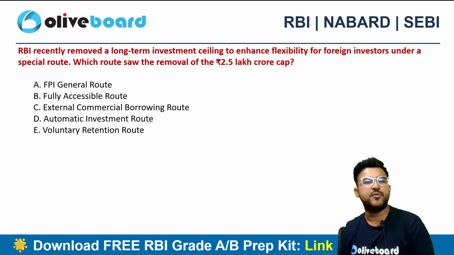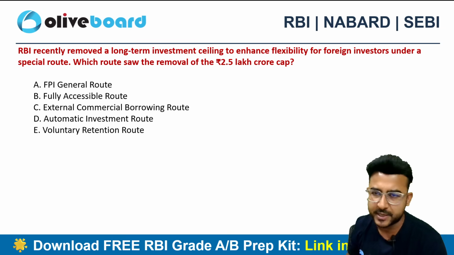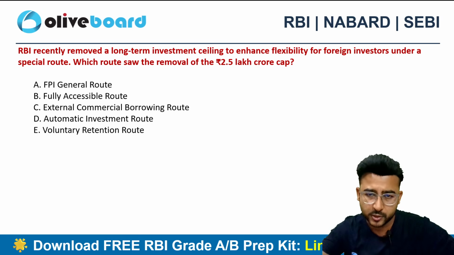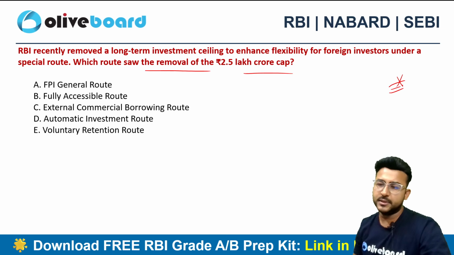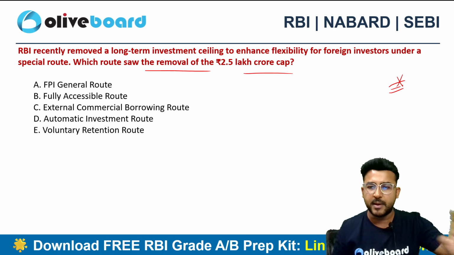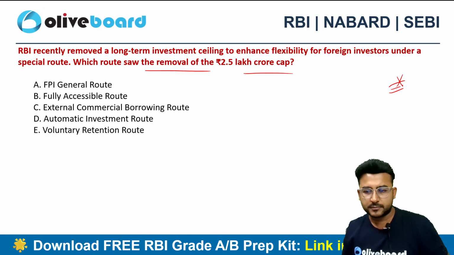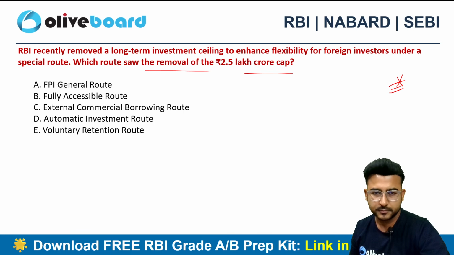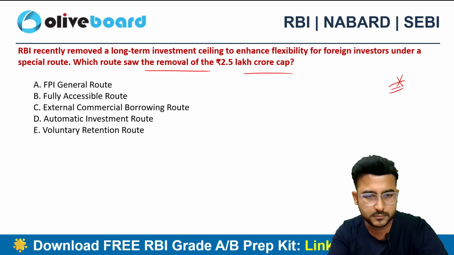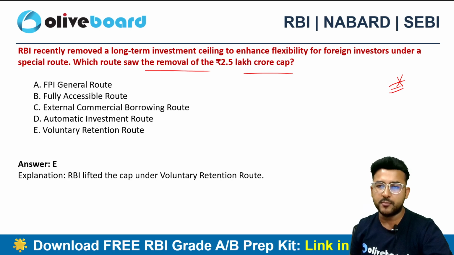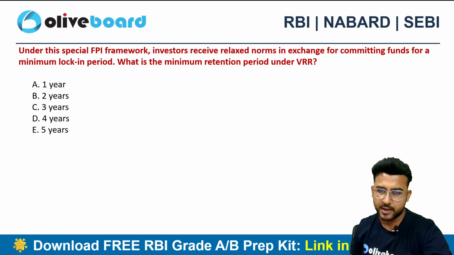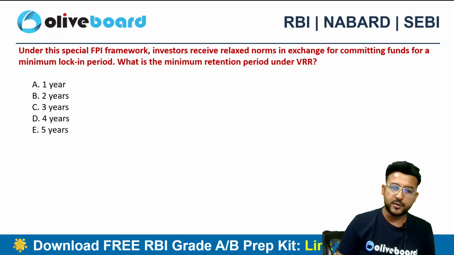Okay, RBI recently removed a long-term investment ceiling to enhance flexibility for foreign investors under the special route. This is going to be important. Which route saw the removal of the 2.5 lakh crore cap? This is super important for your examination, a very high probability question. Please do mark it as important. And here the correct choice will be, guys, option E, voluntary retention route. So the voluntary retention route saw the removal of the 2.5 lakh crore cap. Earlier we used to have it, now we don't. It will be counted as a part of the general route only.